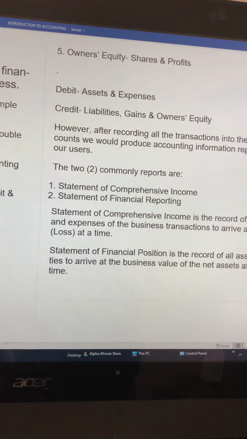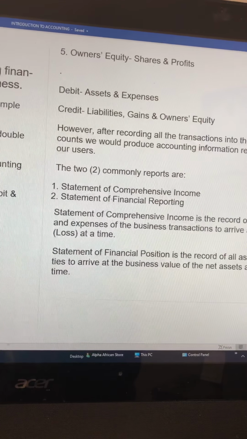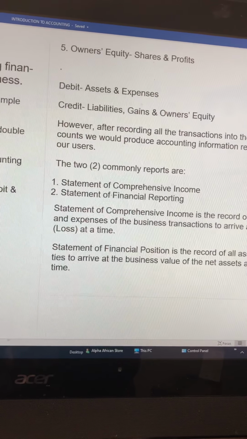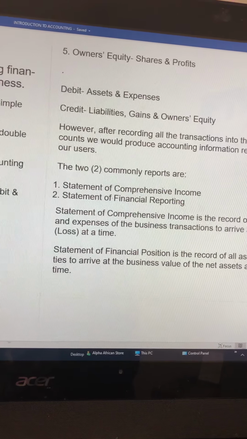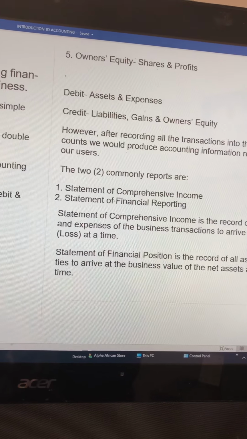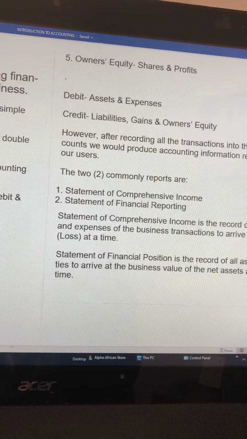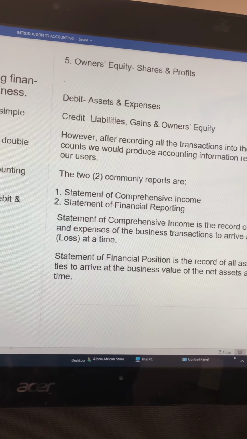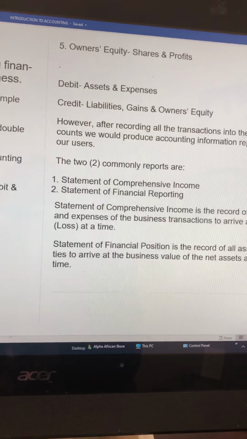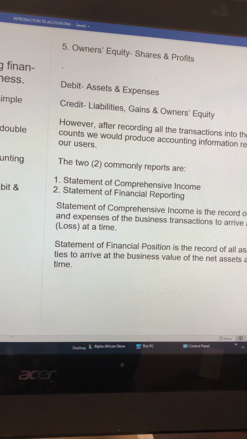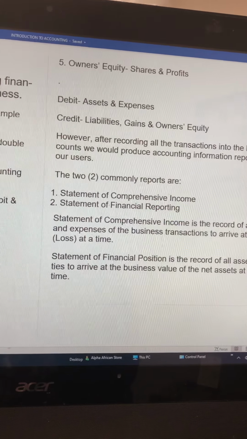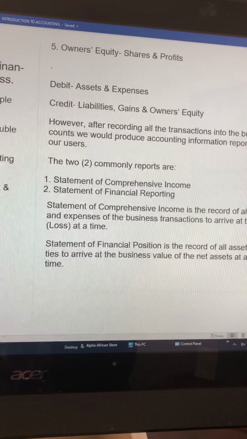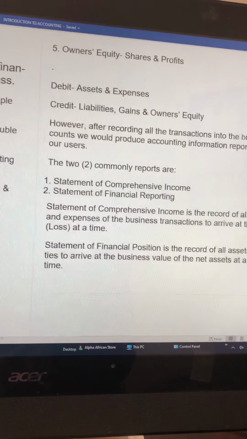However, we also have to mention the financial reporting. The financial reports are the income statement and the statement of financial position. The income statement is the profit and loss account, where we record all our revenue and expenses. And in the financial position statement, we record what the business owns and what we owe to maybe the investors, the people, the bank and other things.